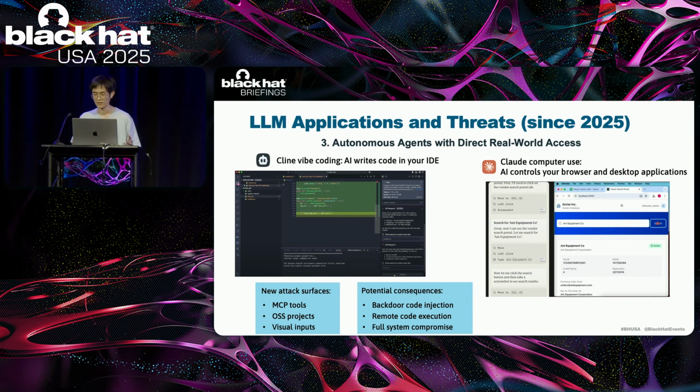And today, we are entering the age of AI agents. These agents can interact directly with the real world through code editors, browsers, and other MCP tools. This dramatically raises the stakes. Prompt injection no longer just causes misinformation, but enables code backdoors, data theft, and even complete system compromise.